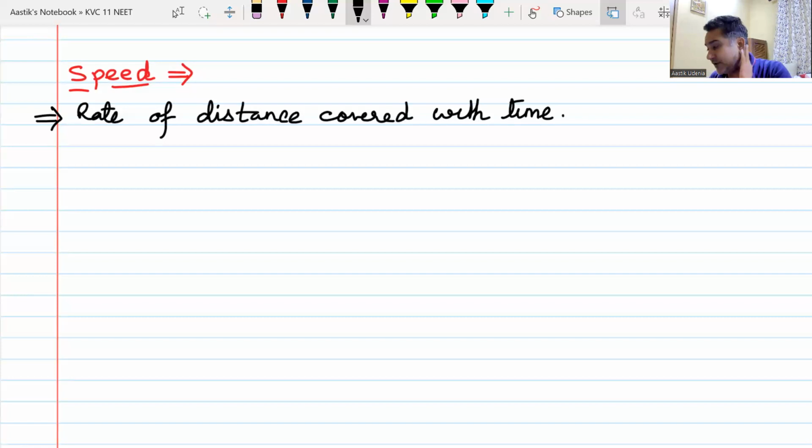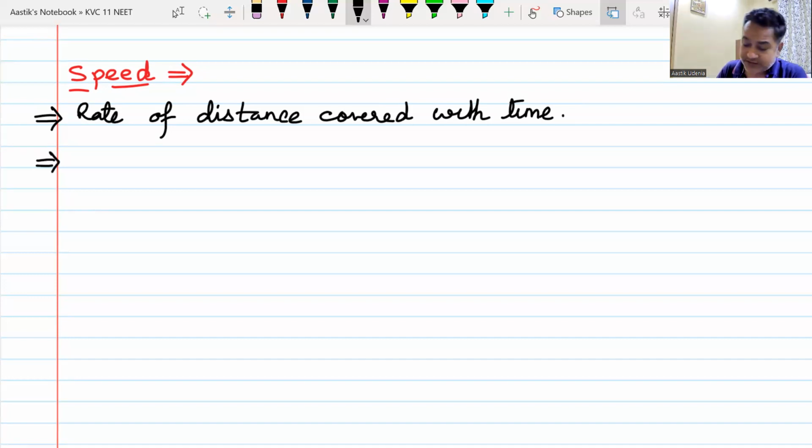The rate at which the body covers distance with time is known as speed. Do we understand this? Yes or no? Don't be worried about that system. Go and study. Forget about the system. Study. Rate at which distance is covered with time is known as speed. Do we understand this?